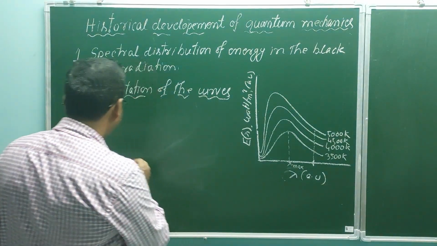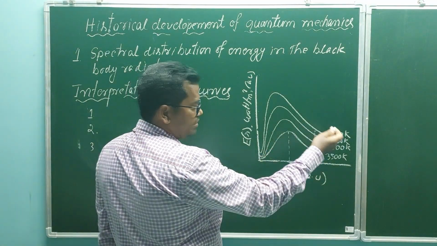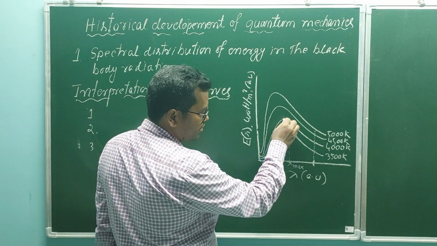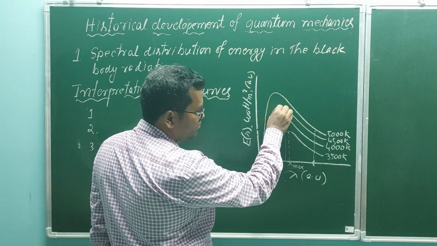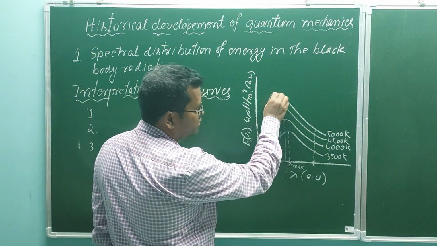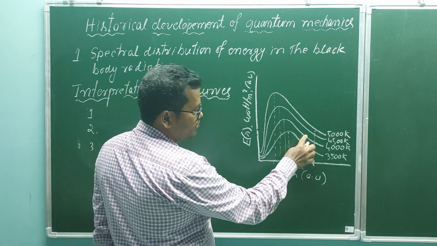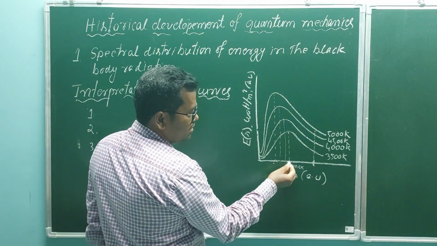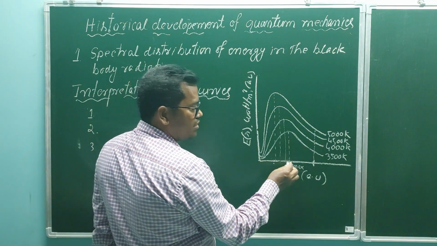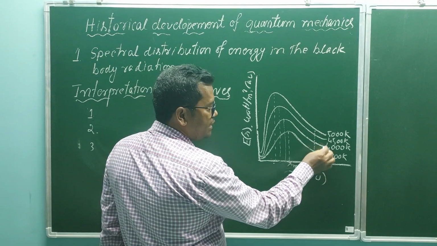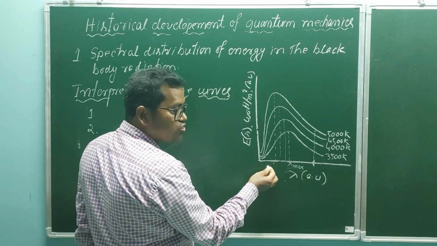Another observation, number three. As the temperature increases, lambda max, this is the lambda max for this graph, this is the lambda max for this curve, this is the lambda max. Now you see, as the temperature increases, lambda max shifts towards the shorter wavelength. I repeat, as the temperature increases, lambda max shifts towards the shorter wavelength.